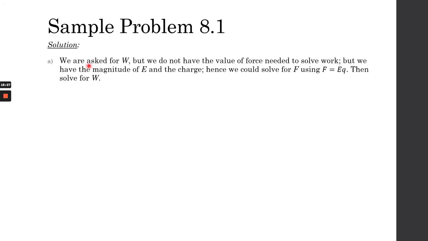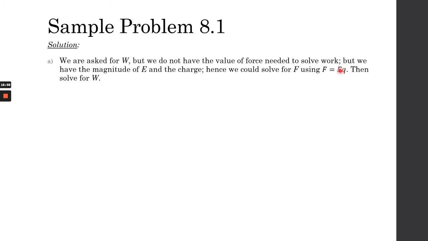For A, we are asked for W, but we do not have the value of the force needed to solve work. But we have the magnitude of E and we have the charge of the particle. Hence, we could solve for F using this equation right here. It came from E is equal to force divided by q. That's your Coulomb's law, remember? Basically it's Coulomb's law, but it's also one we discussed in electric field.